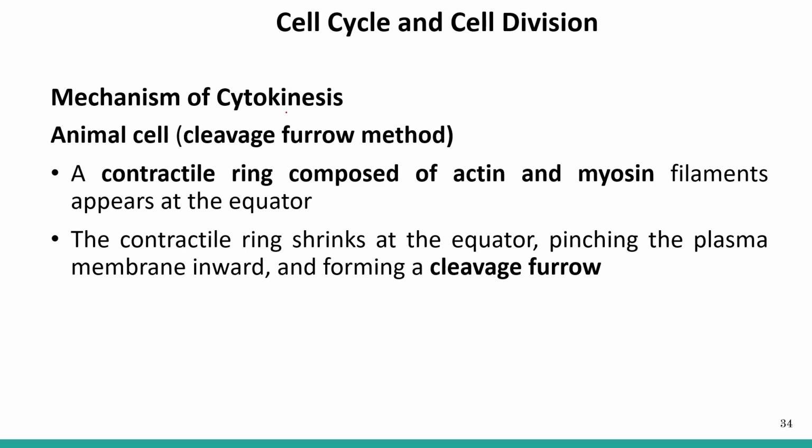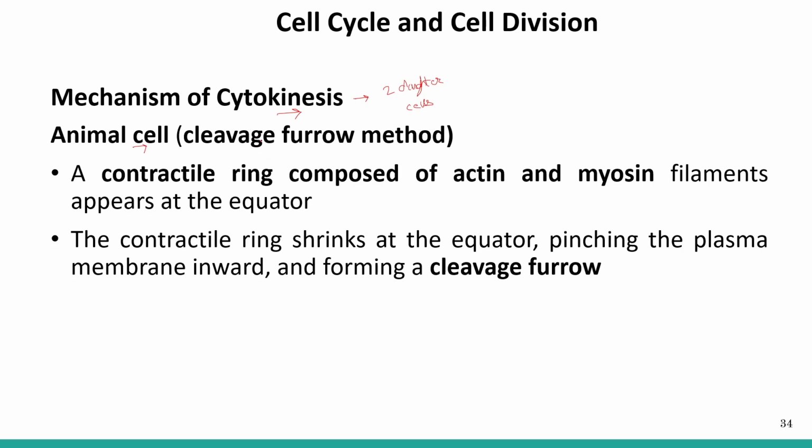Now, after karyokinesis, the next stage is cytokinesis, which leads to the formation of two daughter cells. In cytokinesis there is a cytoplasmic division, which leads to the formation of two daughter cells. There is a difference between cytokinesis in the animal cell and the plant cell. So let's first talk about the mechanism of cytokinesis in the animal cell.